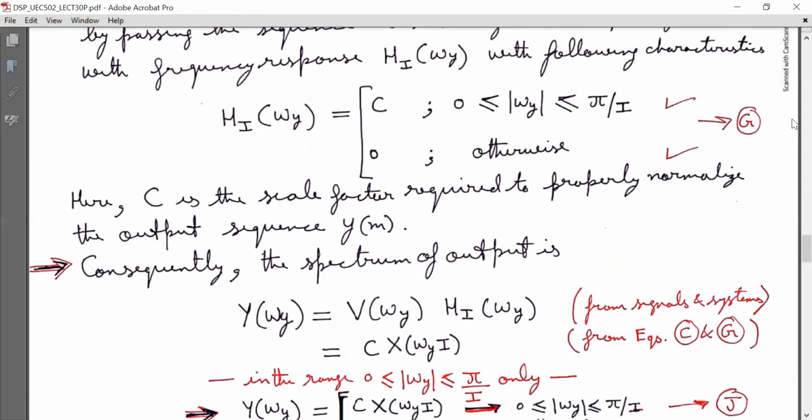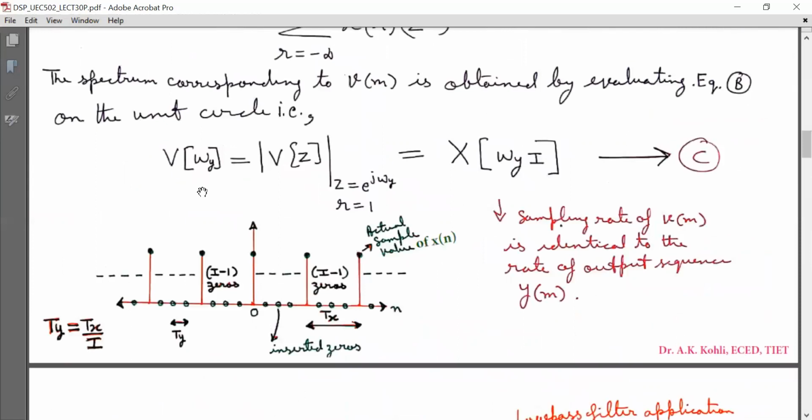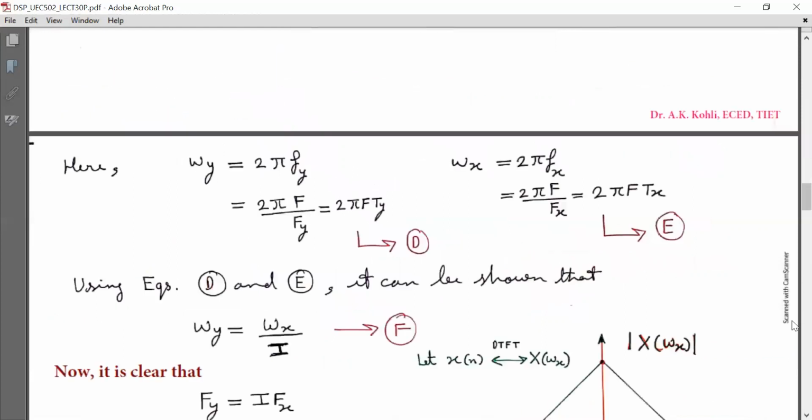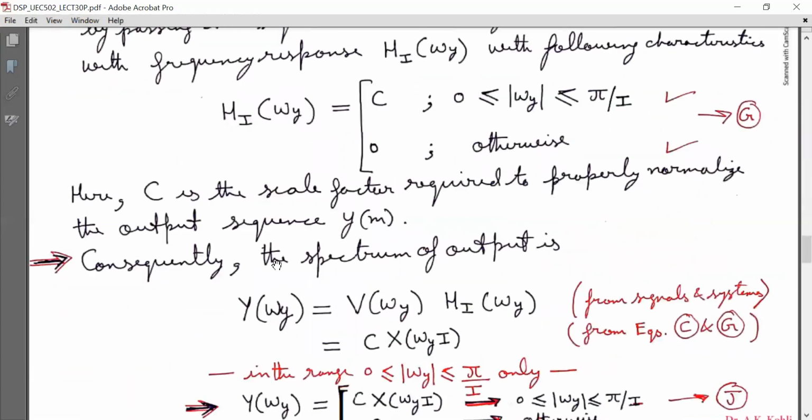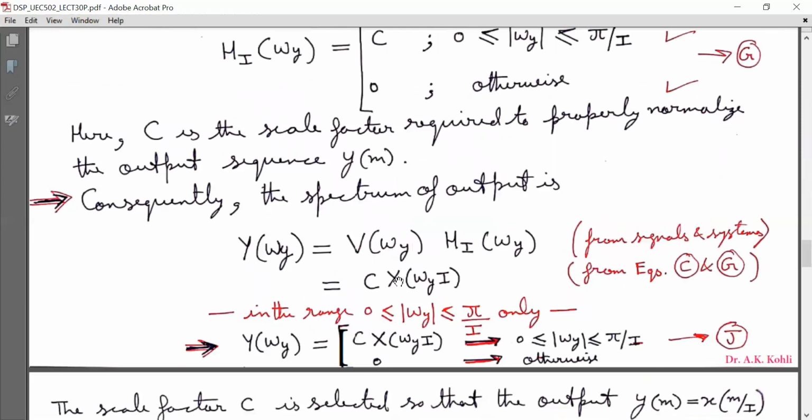Now we look at V. What is V? V states that capital V(omega y) is equal to capital X(omega y I). So we will substitute it there. So capital Y(omega y) is equal to C capital X(omega y I) in the range when magnitude omega y lies between 0 to pi by I.